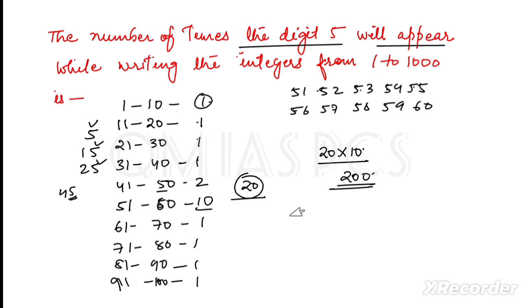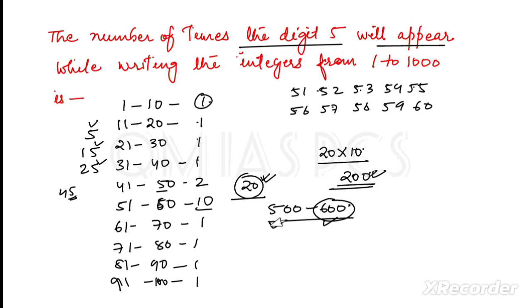If you count from 500 to 600, in every number there will be 5 in the 100 place. So how many numbers are there in between 500 to 600? Don't say 101, 600 is not included because there is no 5 in 600. So if you count from 500 to 600, in only the 100 place, not ones or tens place, we have already counted the ones and tens place there in this 200.